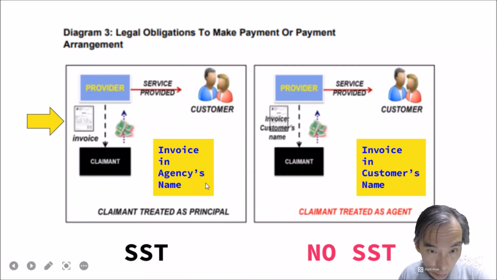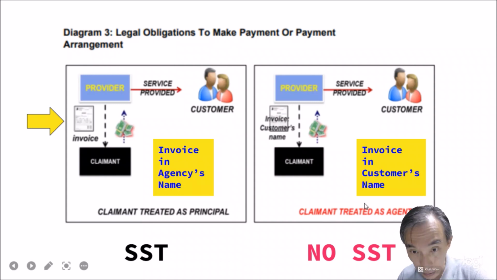He will invoice the agent, so he totally invoices the agent, and then the agent pays him money, and after that the agent claims from the customer, in this case the owner. So the claimant is treated as the principal, again a direct relationship here, and the owner himself usually doesn't know and doesn't care.